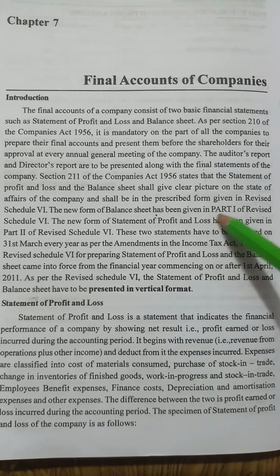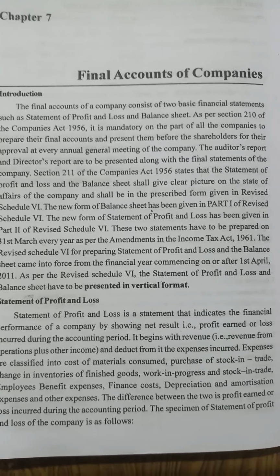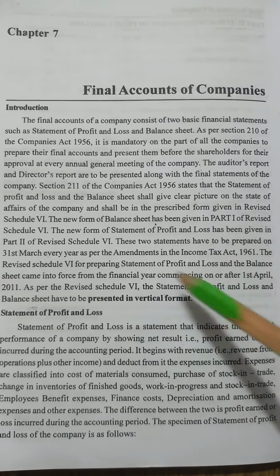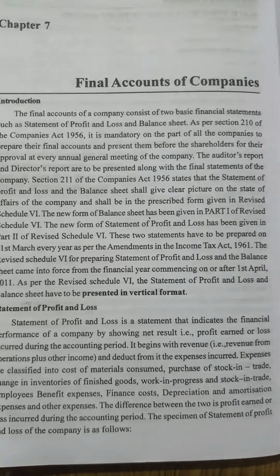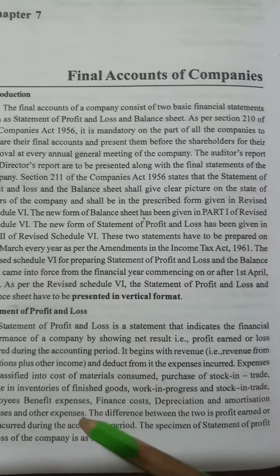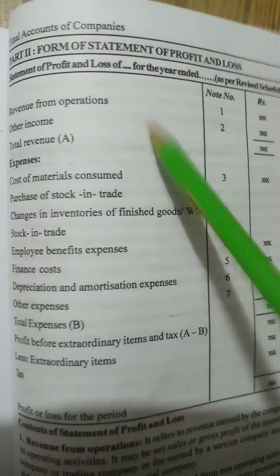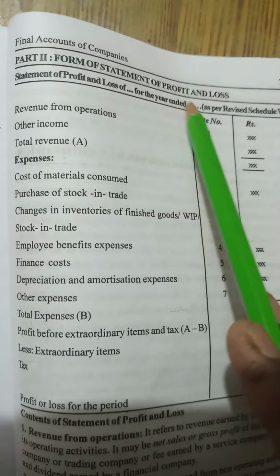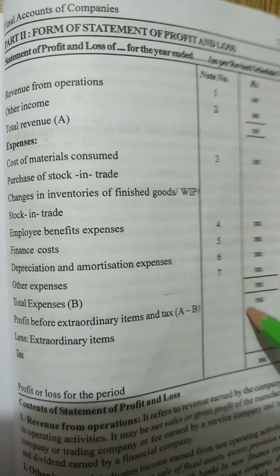As per Part 1 of Schedule 6, detailed requirements regarding the balance sheet are given. As per Schedule 2, the profit and loss account statement format is given. So here we are going to discuss the profit and loss account today. Part 2 is the statement of profit and loss. This would be the profit and loss account statement of a company.